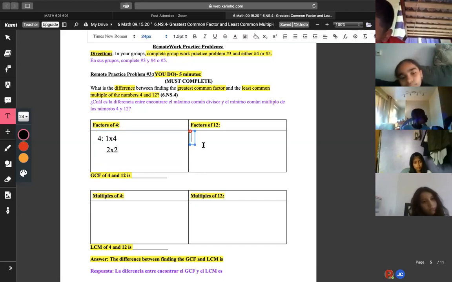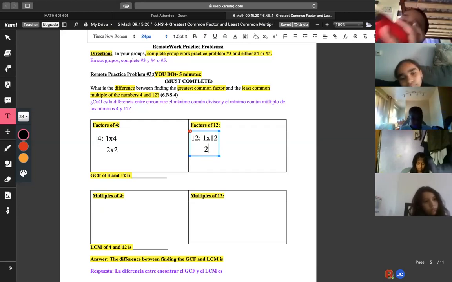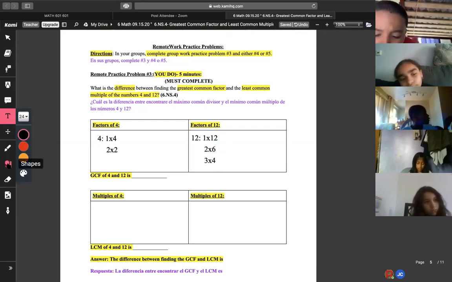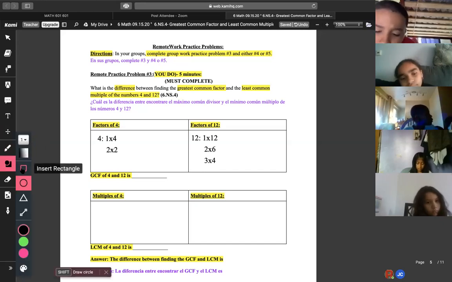What are the factors of 12? 1 times 12, 2 times 6, 3 times 4. Now let me ask you this. What is the GCF in this example?